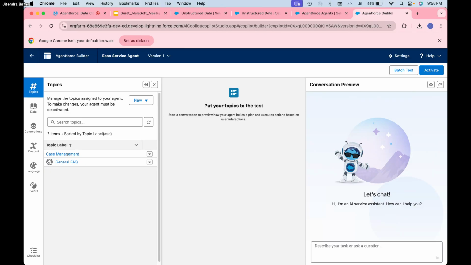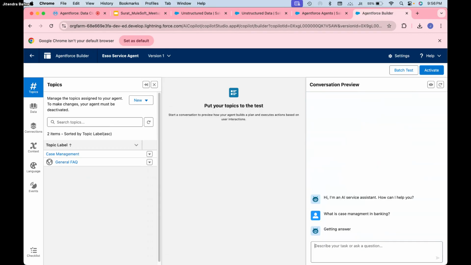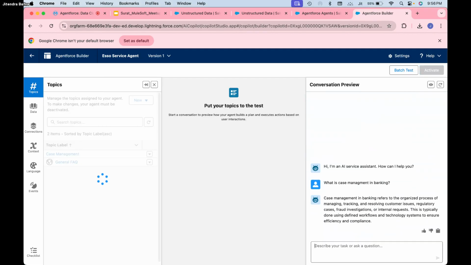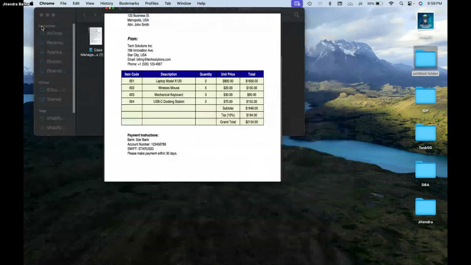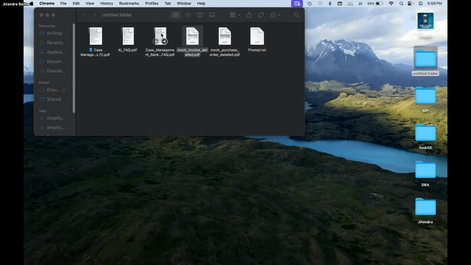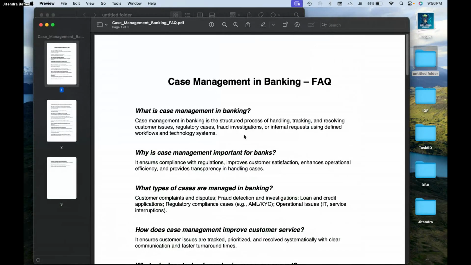Okay, let me ask a question. Let me check here. What is case management in banking? Yeah, now it started getting the answer. For banking, it refers to an organized process for triggering and resolving customer issues. Let's open our file. Yeah, it is perfect, right?